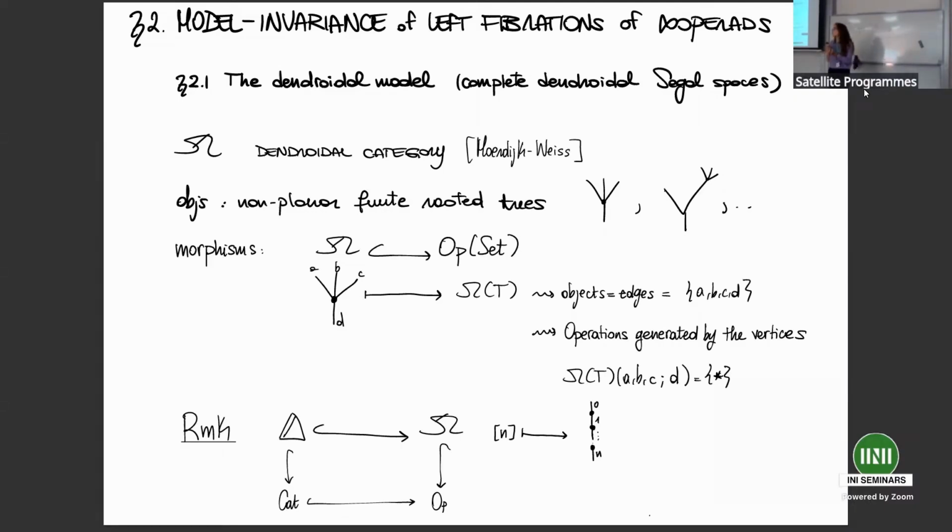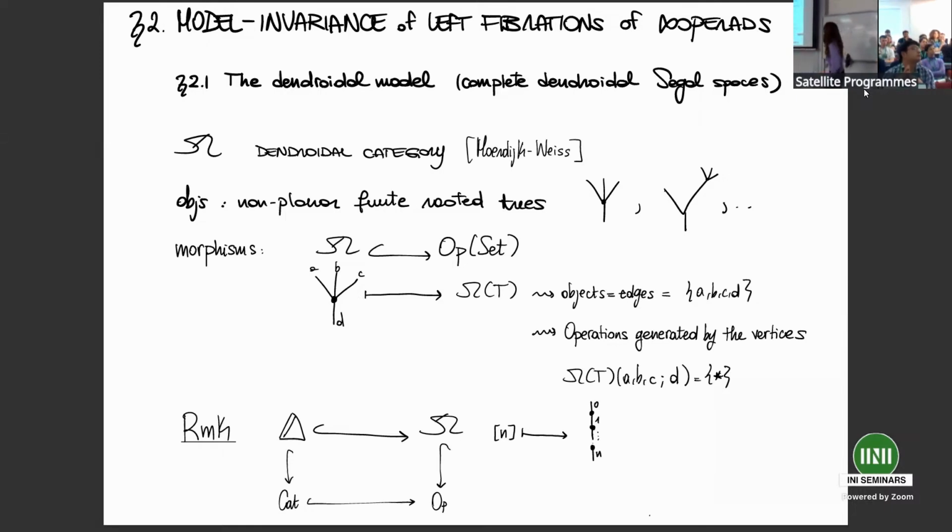Okay, concretely, how is this accomplished? Moerdijk and Weiss defined the dendroidal category omega, whose objects are finite non-planar rooted trees. So I draw some examples. The morphisms can be defined in several ways.